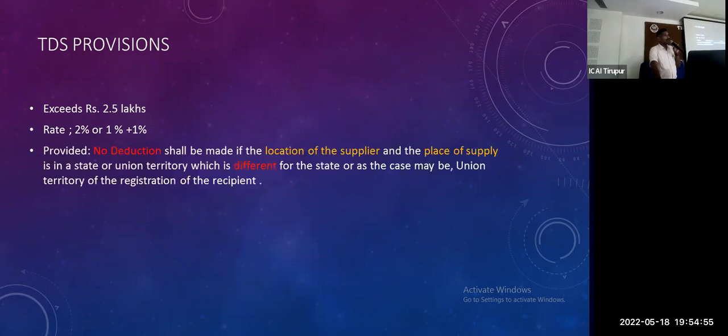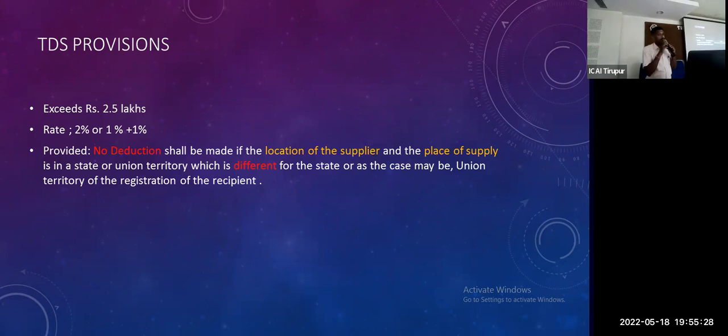No deduction where the location of the supplier and the place of supply are in different states. In many assessments and audits, the officers have not related to this provision. For example, Tamil Nadu government conducts a hotel event in Karnataka. The government conducts an event there, so it crosses the state, two different locations, and there is no provision for TDS. Some assessing officers have missed this provision.